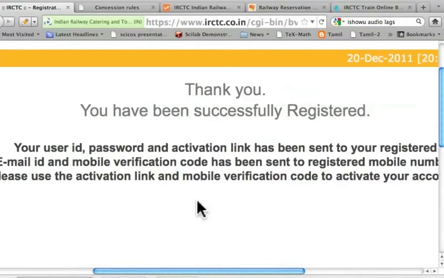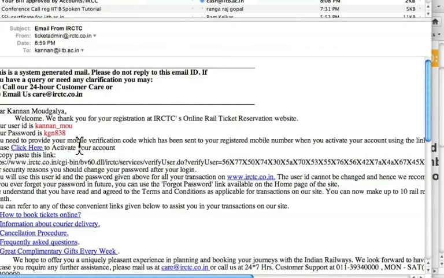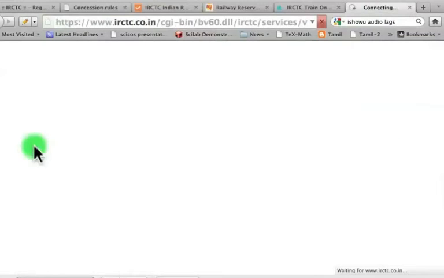Alright, let me do as it says. First I will go to my email address. I get the following mail. My user ID is given here, Kannan_MOU. The password is given here. And then it says I have to click here to activate the account. Let me click here.